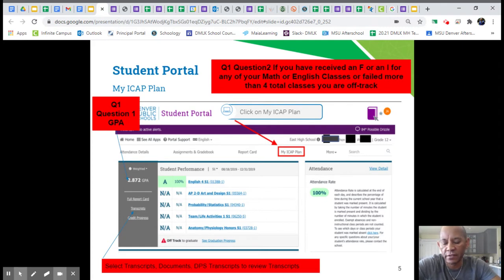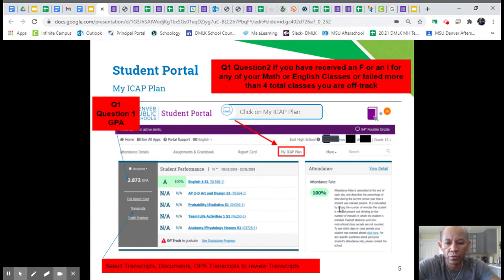These questions are not intended to be a wrong or right answer per se. The questions are to make you think about where you're at and to look more into that. So if you put off track and you're actually on track, that's okay. If you put on track and you're actually off track, that's okay. But what we want you to know is if you're off track, let's make sure to sit down and talk with your counselor. Okay.